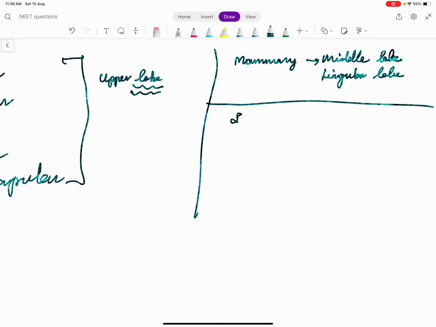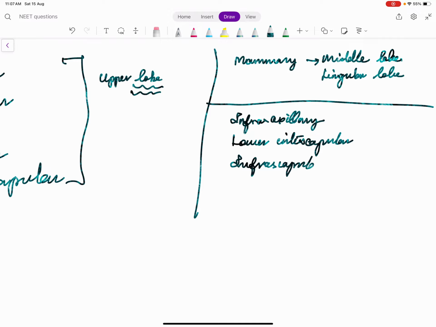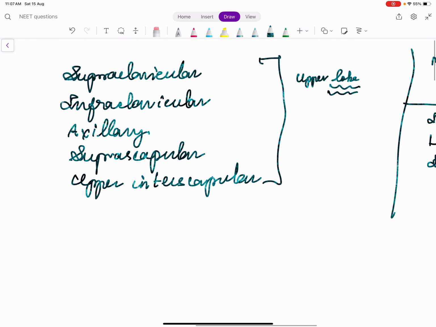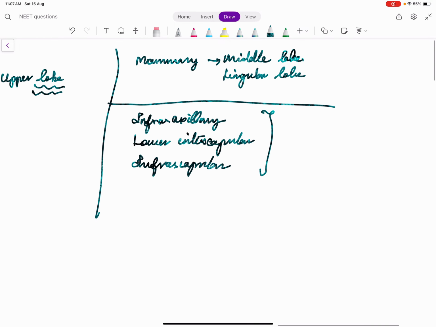All the other remaining areas like inframammary, we do not have inframammary, infraaxillary, the entire posterior thing like lower interscapular, infrascapular, stands for the lower lobe of the lung.